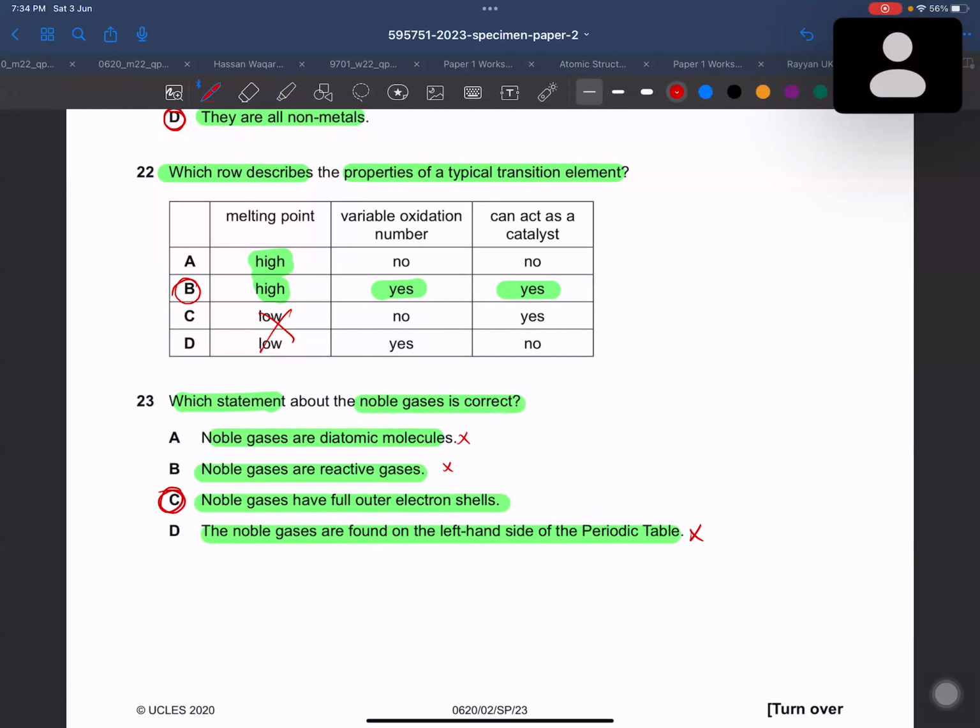And you can see this. They are not saying that they have complete octet. They are saying complete shells, which is a correct statement. If they were saying they have complete octets, we would need to write over there that they have complete octets except helium, because helium is going to complete its duplet. They are saying only outer shells. It means this is absolutely correct.